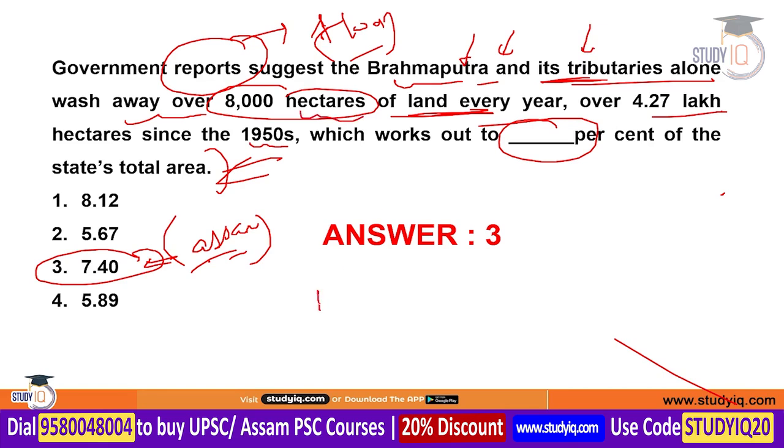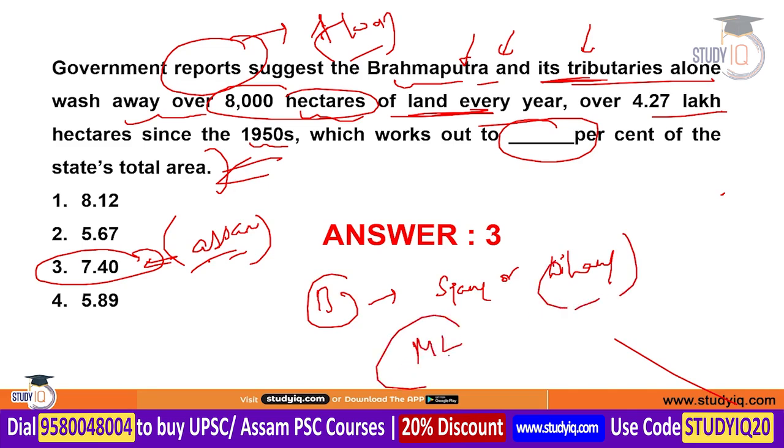If we talk more about the river Brahmaputra, then it originates under the name of Siang or Dihang from the Chemayungdung Glacier of the Kailash Range near Mansarovar Lake. It enters India from Arunachal Pradesh. Sadia town of Arunachal Pradesh is the entry point of the Brahmaputra into the state of Assam.